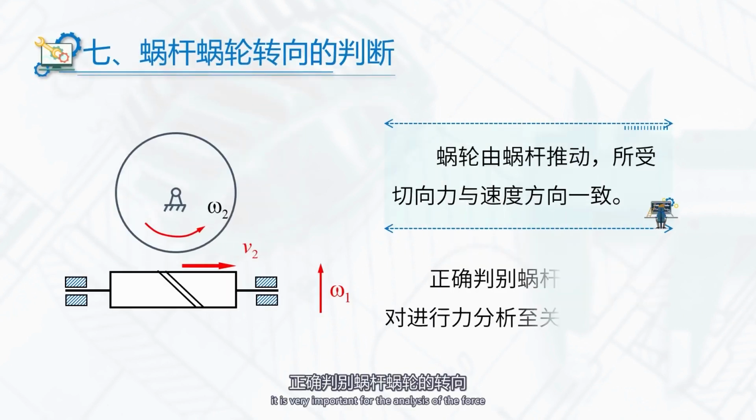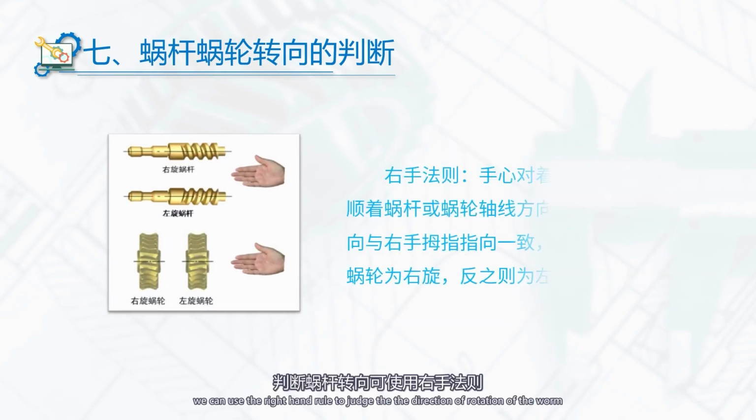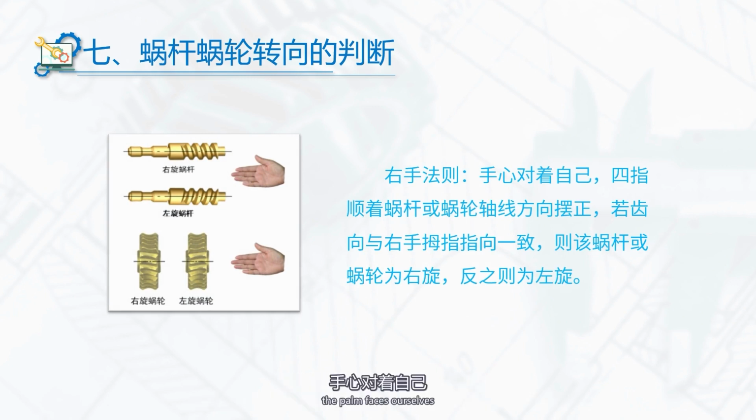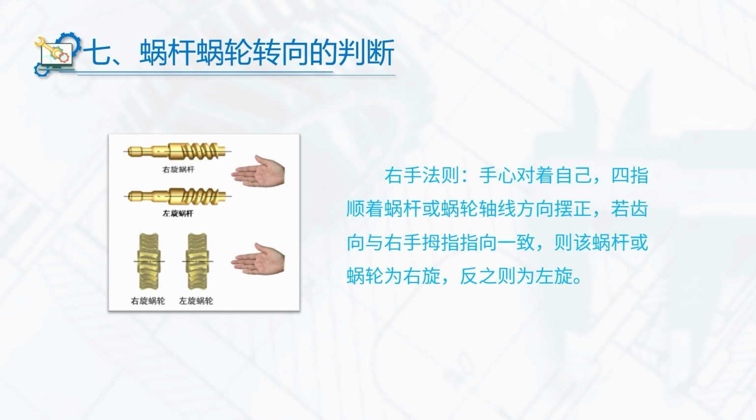It is very important for the analysis of the force to judge the direction of rotation of the worm and worm wheel correctly. We can use the right-hand rule to judge the direction of rotation of the worm. The palm faces ourselves, and the four fingers are straightened along the axis of the worm or the worm wheel. If the tooth direction is consistent with the right-hand thumb, it is right-handed, otherwise left-handed.